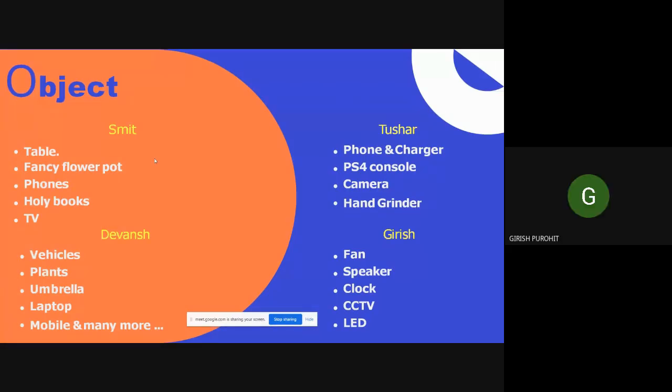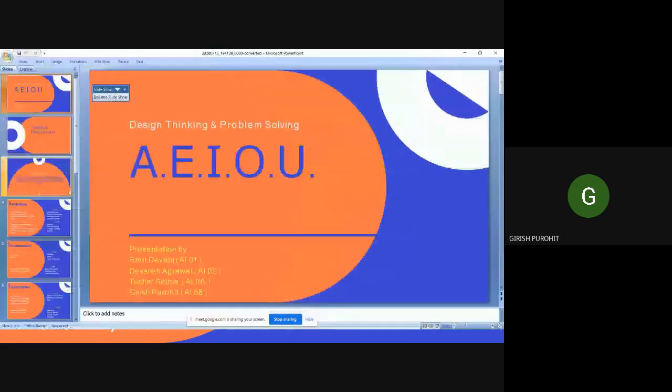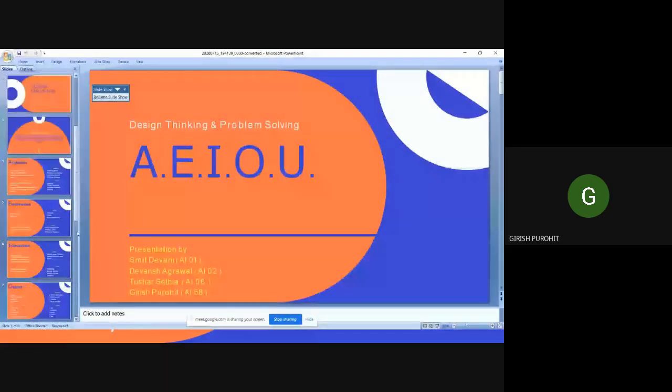From my side of observation, I have seen a lot of things which are present at the railway stations, like fans, CCTV camera, clock, and a speaker on which the lady always announces that the train is coming on this platform, and the train will depart or arrive at this time. The LED screens were informing the train number and the coach number where we have to stand and take our train.